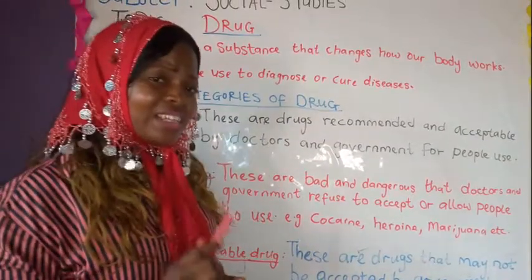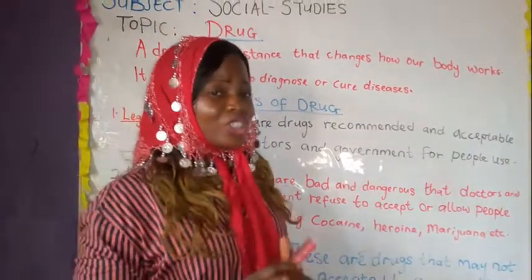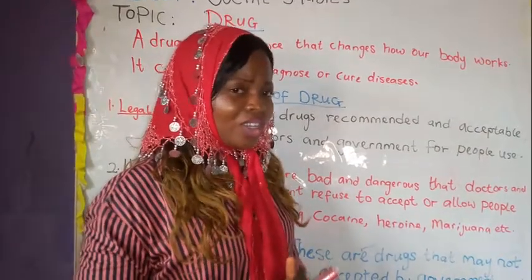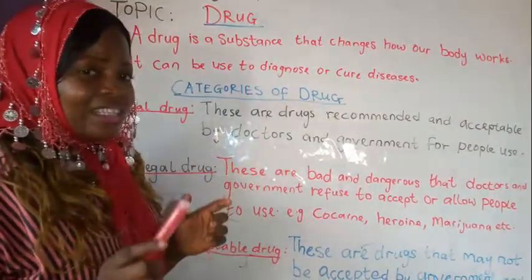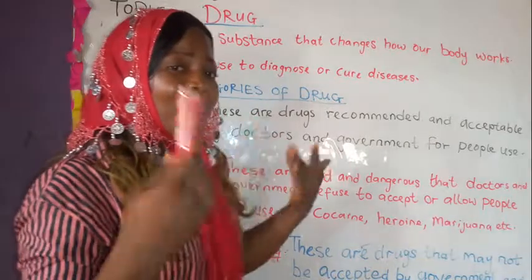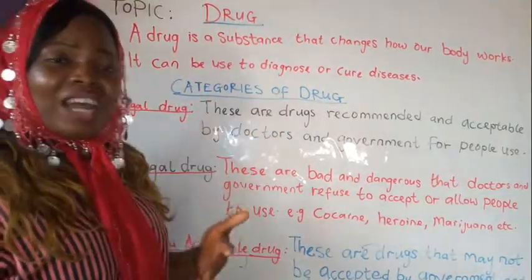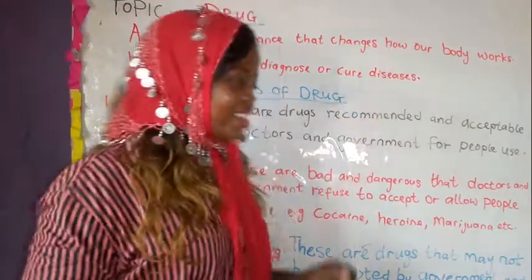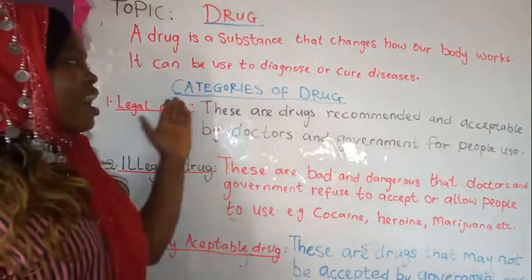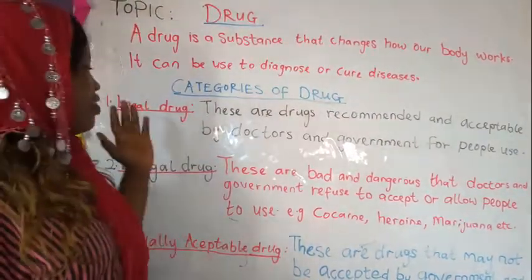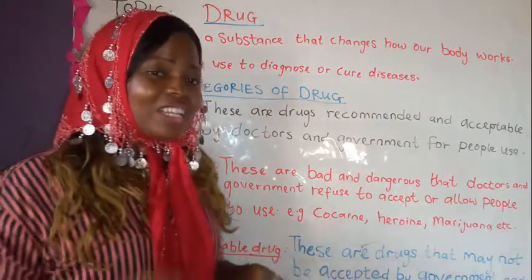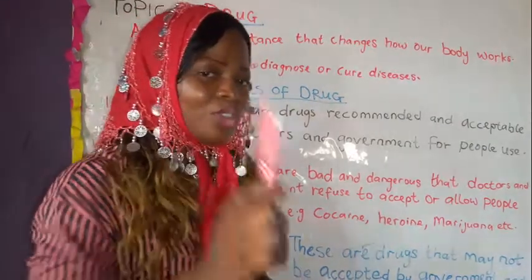Now, let's recap. I talked about drugs and what a drug is. A drug is a substance that changes how our body works. We also use drugs to diagnose or cure disease. Read very well. Categories of drugs: we have legal drugs, illegal drugs, and socially acceptable drugs.